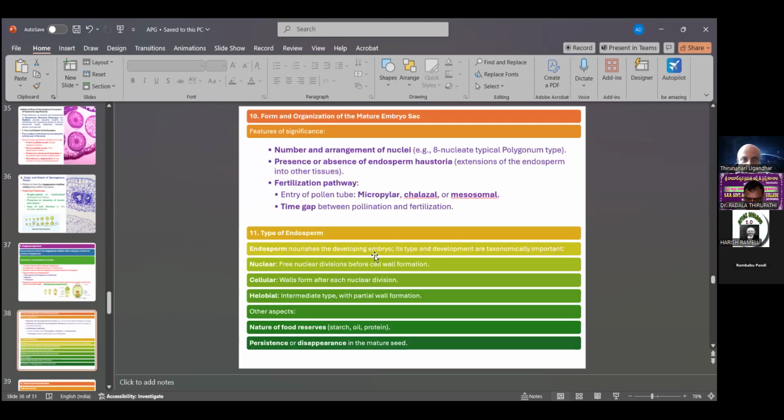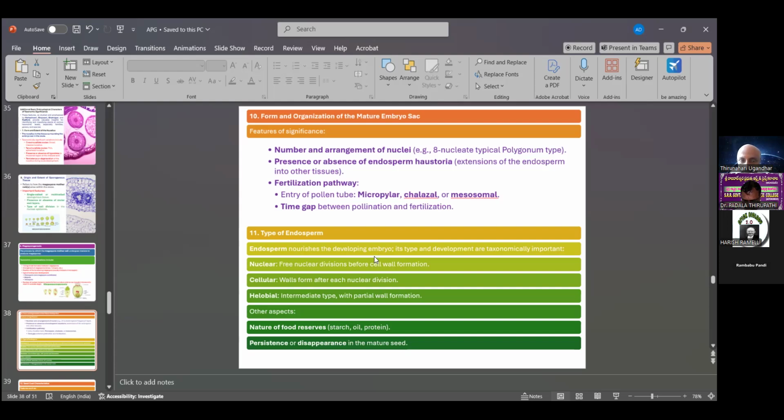Then the 10th one, the form and organization of the mature embryo sac. The features of significance are the number and arrangement of the nuclei, with the 8-nucleate type being the Polygonum type. It is 1 character. Then the presence or absence of endosperm haustoria, and the existence of endosperm in other tissues. The fertilization pathway is micropylar, chalazal, or mesogamous. The 3 types, porogamy, chalazogamy, and mesogamy, are the 3 types of pollen tube entry into the ovule.